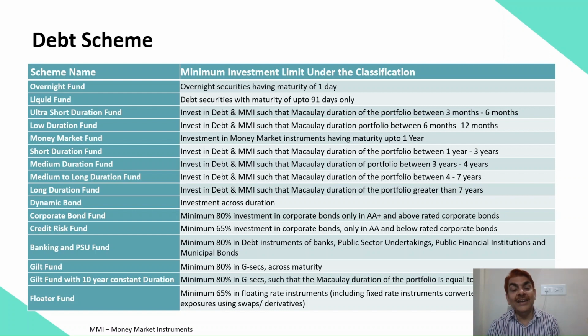And then if you look on the right side, you will find how their alignment with the benchmark is designed. Corporate bond fund, 80% has to be in double A plus. Now you can ask, what is this double A plus? Credit risk fund, 65% below double A. So what is this double A plus or double A or G-Sec? These are nothing but rating notations. They represent the credit risk. We'll discuss interest rate risk and credit risk at length.